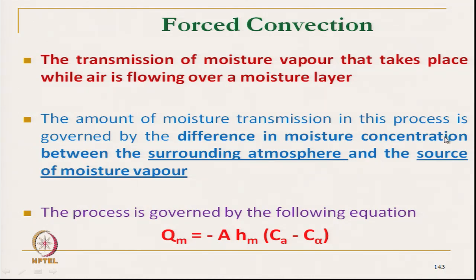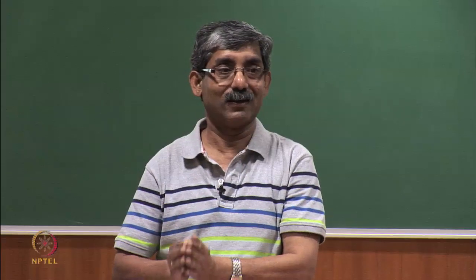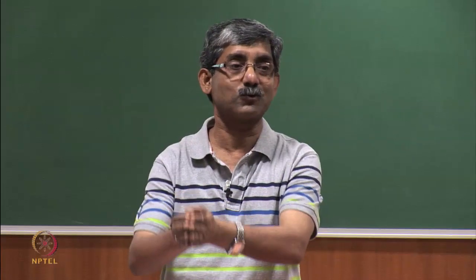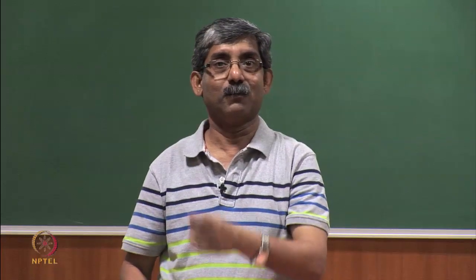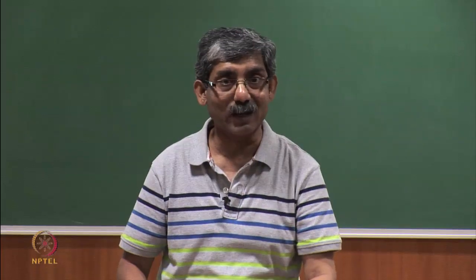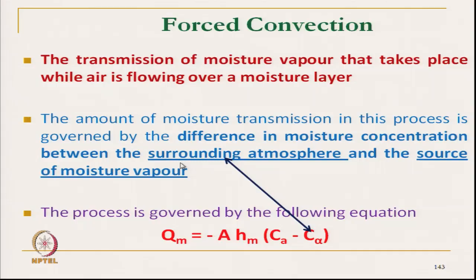But in diffusion, the pressure gradient was the only source of transmission, but here in addition to that, there is the moisture concentration in the surrounding atmosphere, and Ca is the concentration in the source, that is, in the clothing case, the skin humidity.